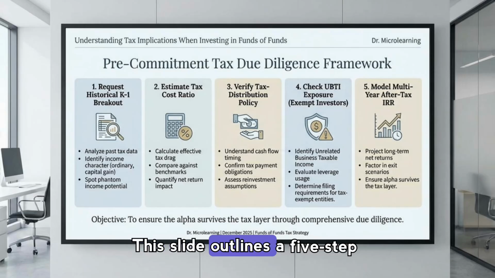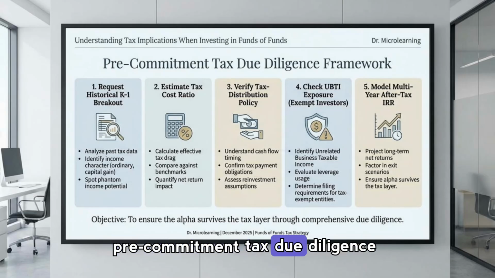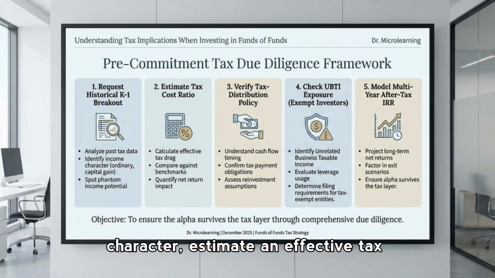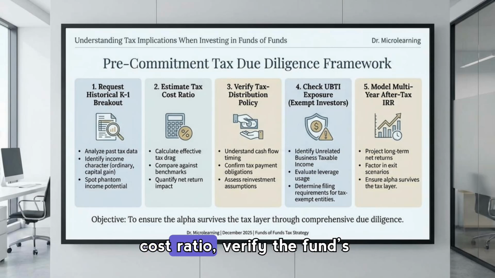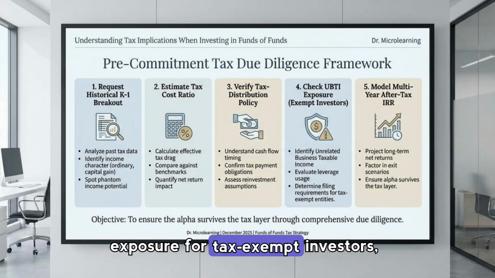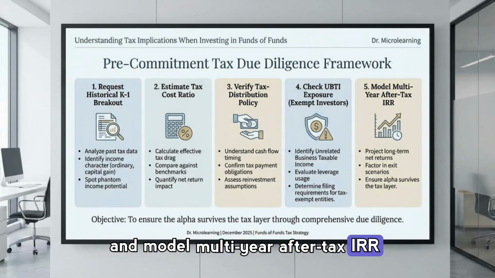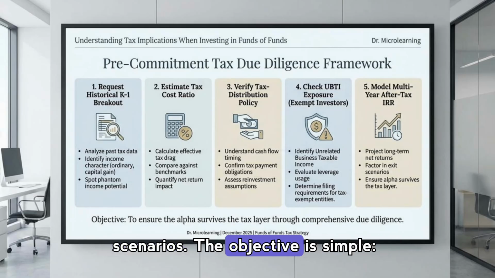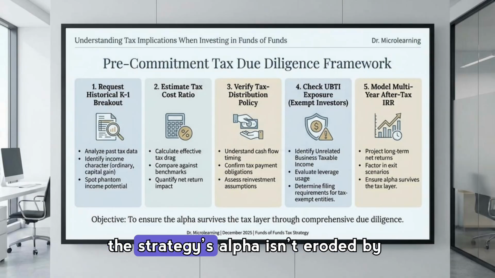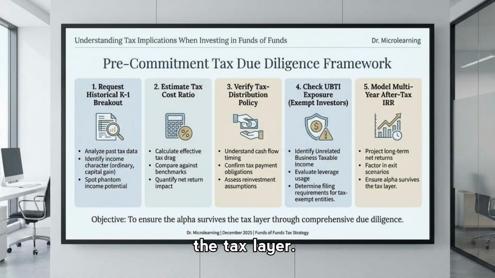This slide outlines a 5-step pre-commitment tax due diligence framework. Request historical K1 breakouts to analyze income character, estimate an effective tax cost ratio, verify the fund's tax distribution policy, check UBTI exposure for tax-exempt investors, and model multi-year after-tax IRR scenarios. The objective is simple: perform comprehensive diligence so the strategy's alpha isn't eroded by the tax layer.